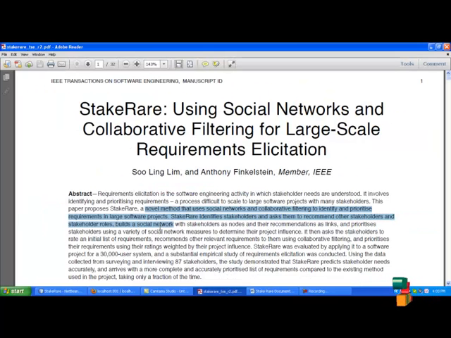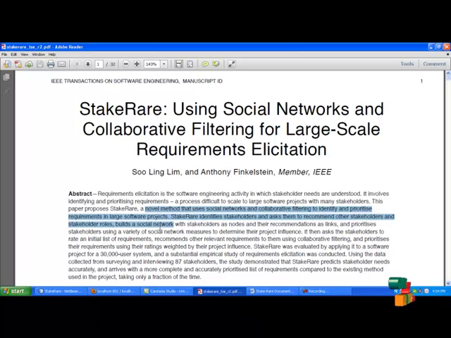StakeRare supports recommend allocation in projects where there are many stakeholders who must be heard but are unable to meet, possibly due to sheer numbers, dispersed location, or lack of time. It aims to be open and inclusive so that stakeholders can participate in recommend allocation.